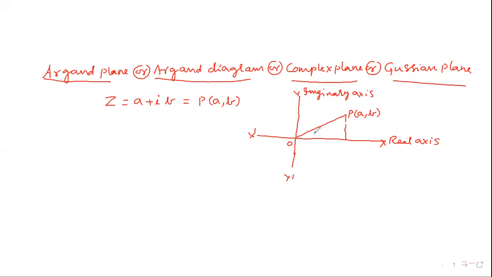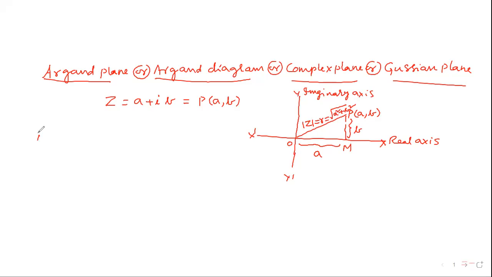OM is the projection of OP on the x-axis, so this is a, and PM is the projection on the y-axis, so this is b. OP is called the modulus of z. Its value r, by the Pythagoras rule, is root over a squared plus b squared. Is it clear, everyone?